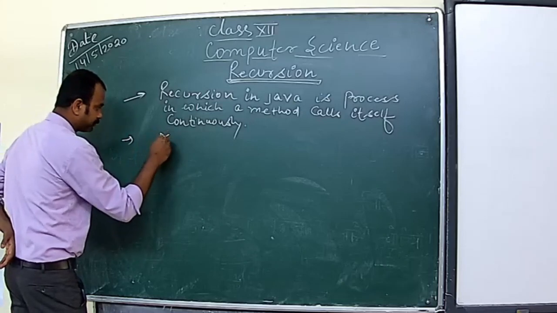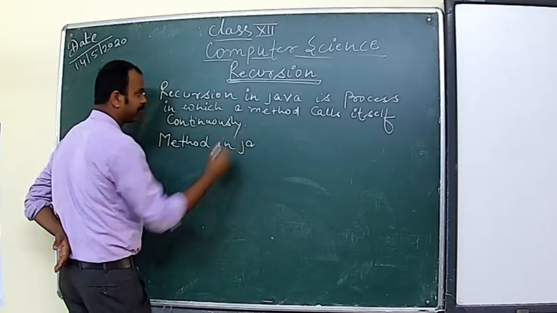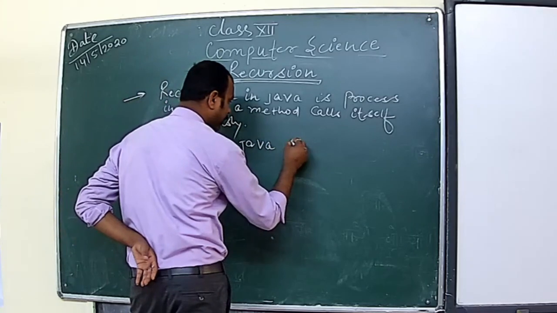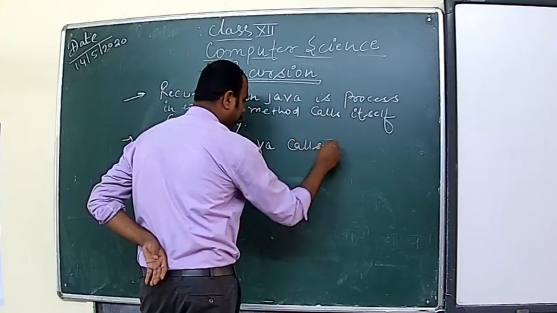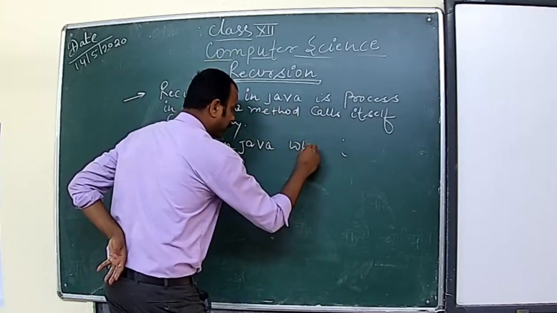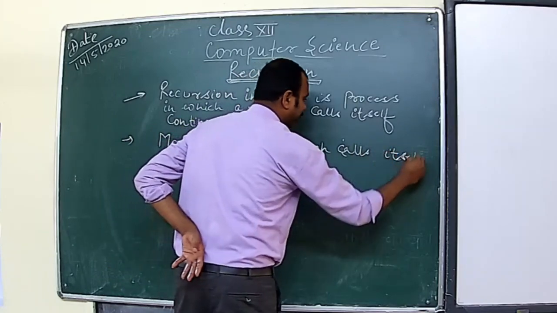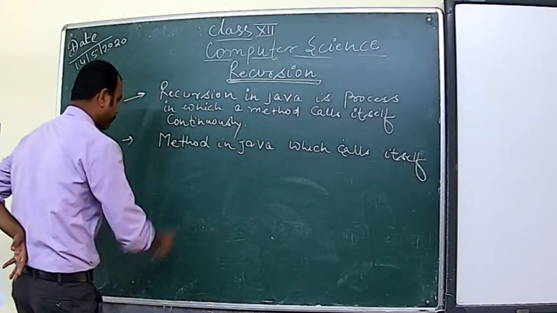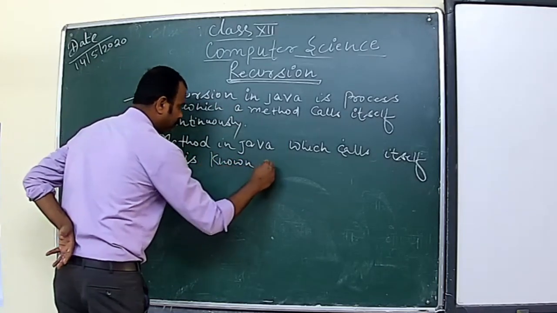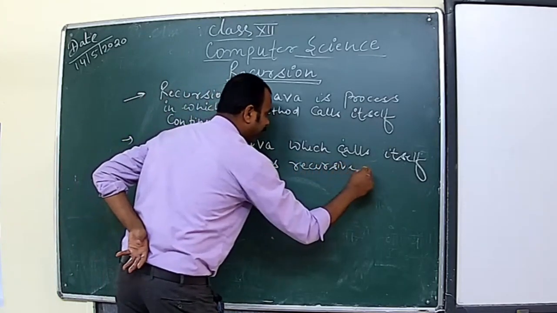A method in Java that calls itself is known as a recursive method.